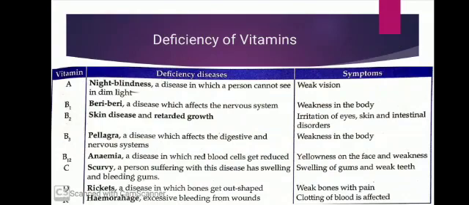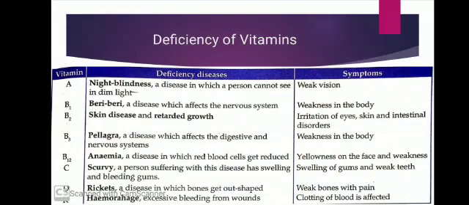So what do you think that child is suffering from? If he or she is not able to see the blackboard properly or not able to see in dim light, the child is basically suffering from loss of vision. Not a full but a little bit of loss of vision, or we can say weak vision.